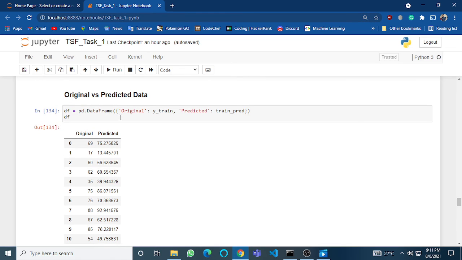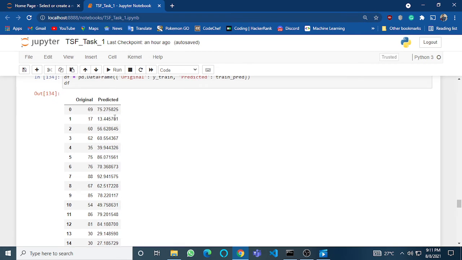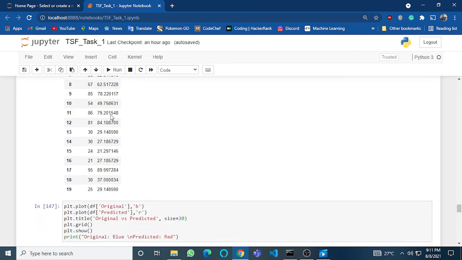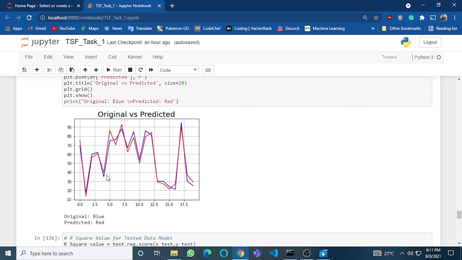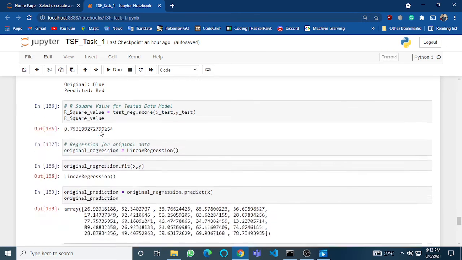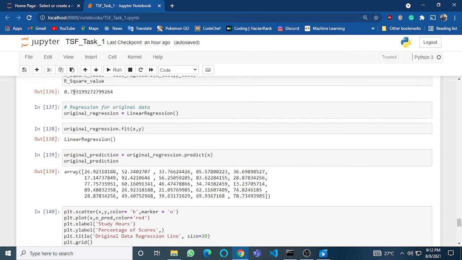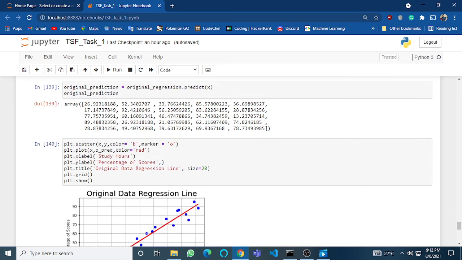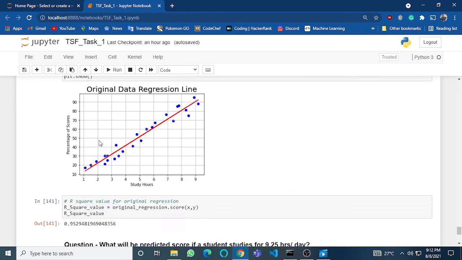Next, for better model improvement, I have plotted the original versus predicted values. Here I have indicated original with the blue and predicted with the red. As you can see, there is not much difference between them. And similarly, I have calculated the R square value for the tested dataset. As I have said, 79% I have obtained, and for the original dataset I obtained